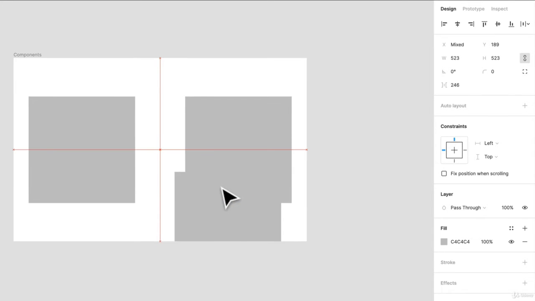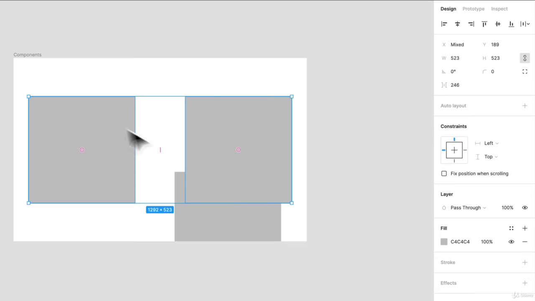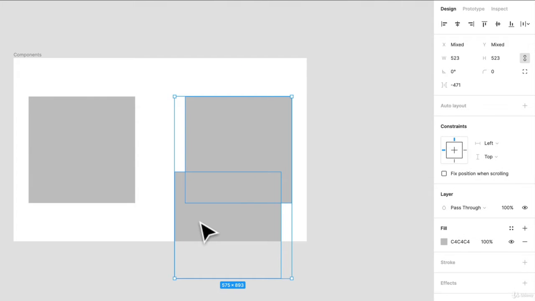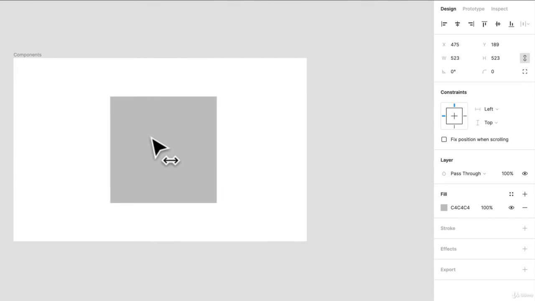Then you would move them manually to be centered to the actual frame. So those are the ways to align your items. I'm going to delete these other two squares, bring this one back to the middle.